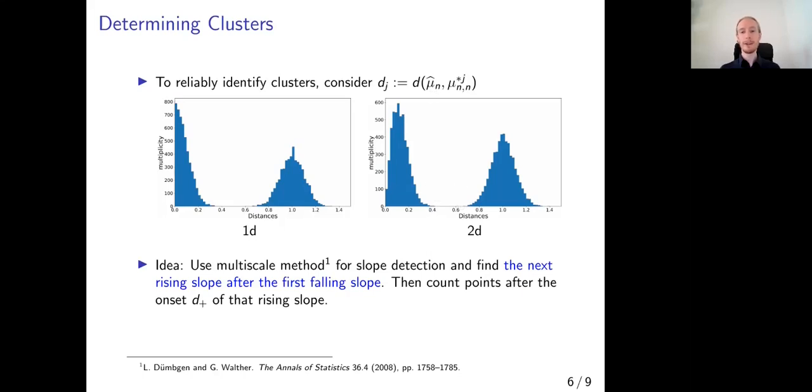And the onset of this rising slope is then the point after which we count all the bootstrap descriptors. And this number is what's used in the test then. We use the multi-scale method for slope detection by Dümbgen and Walther because this has very nice size and power guarantees.